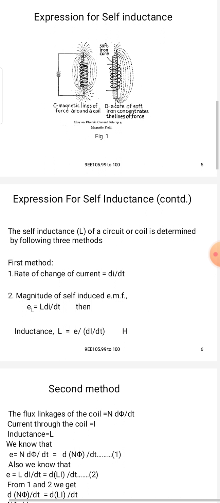Magnetic lines of force around the coil, and in the soft iron core, the core of soft iron concentrates the lines of force.